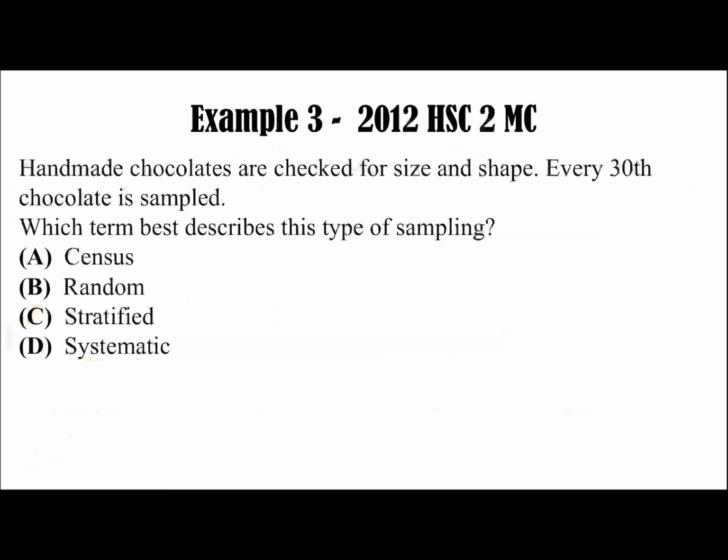Example 3, a 2012 HSC multiple choice question. Handmade chocolates are checked for size and shape. Every 30th chocolate is sampled. Which term best describes this type of sampling? Census, random, stratified, systematic. As there is only one category and we are choosing in a system like every 30th chocolate, that would be systematic sampling.